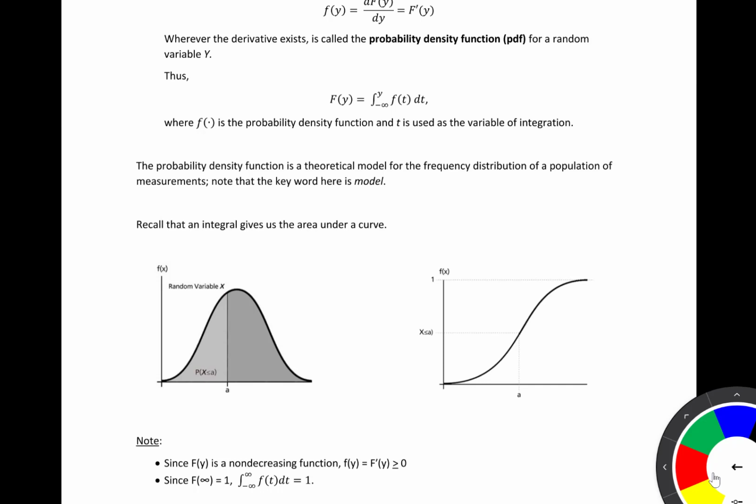So here we have an example of a PDF and its corresponding CDF. If down here on the x-axis, let's say we went out to negative infinity, and let's say we went up to some a. Well, the area from negative infinity to a, that area corresponds to probability.